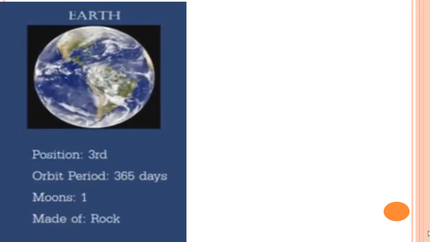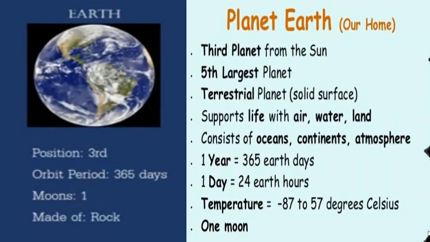The third planet is Earth. It is our home. It's the 5th largest planet. It is a terrestrial planet, meaning having a solid surface made of rock, and this planet supports life with air, water, land, and consists of oceans, continents, and atmosphere. Its 1 year is equal to 365 Earth days and 1 day is equal to 24 Earth hours. Its temperature may be from minus 87 to 57 degrees Celsius, and it has 1 moon.